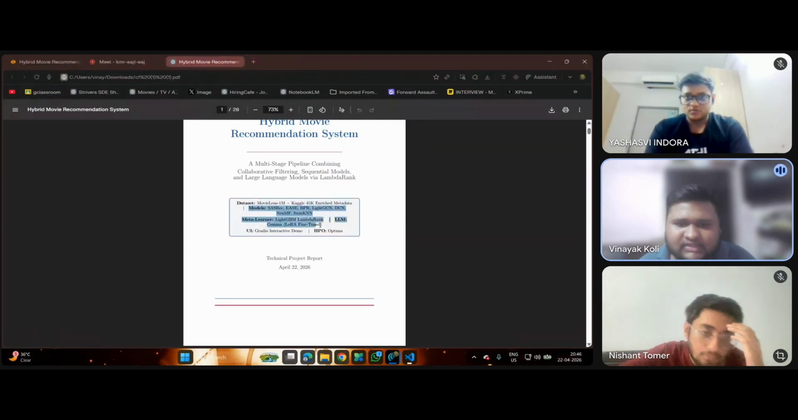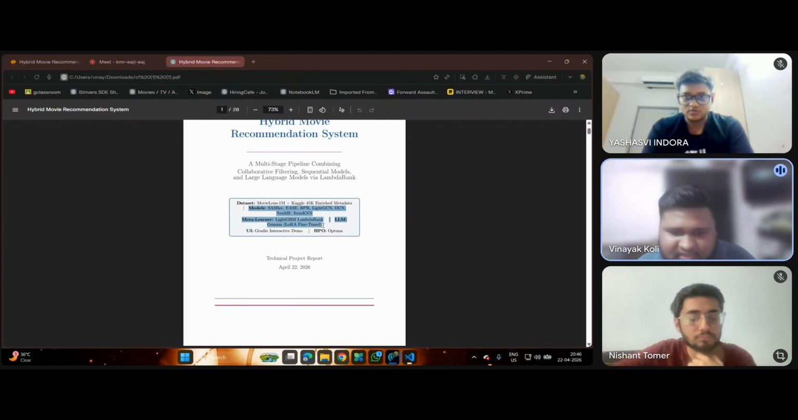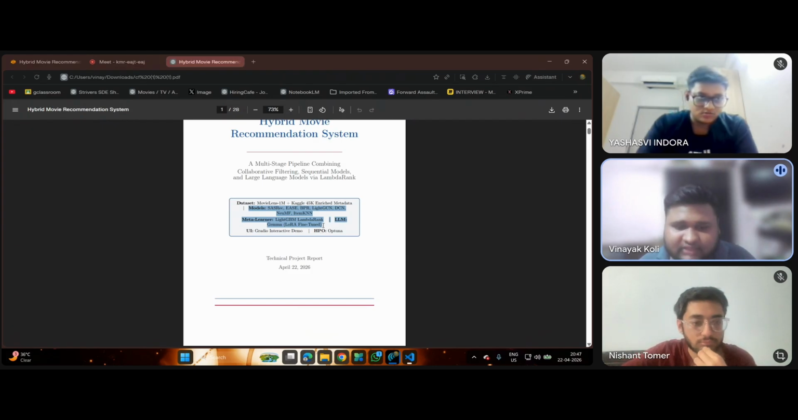The second challenge is that no single model dominates across all user types. Popularity-based models work well for cold start users who have very few ratings. Graph-based models capture structural relationship patterns. Sequential models focus on recency. Deep learning models capture non-linear feature interactions. If we pick just one, we lose the benefits of all the others.